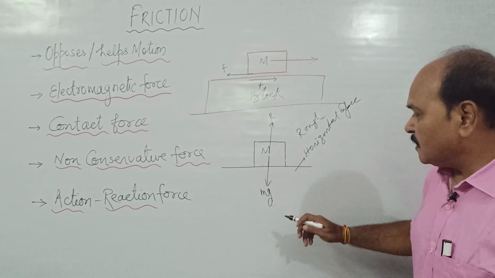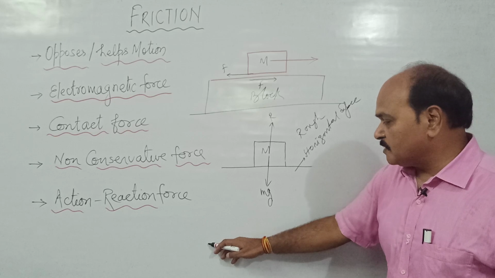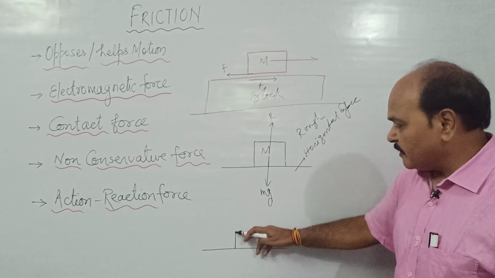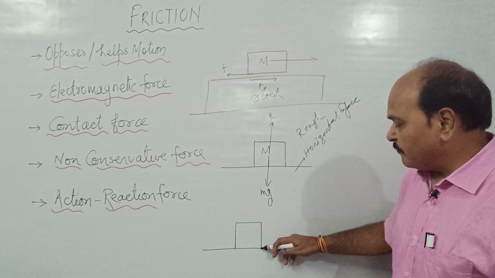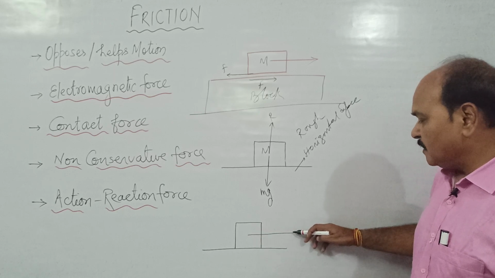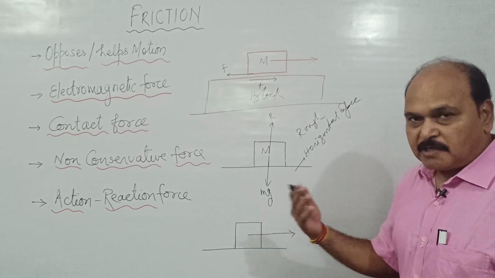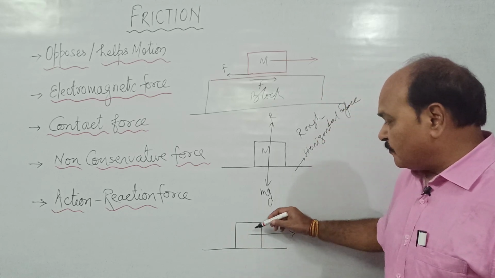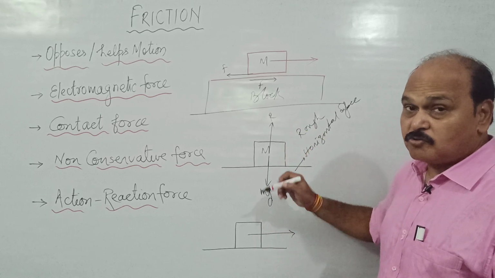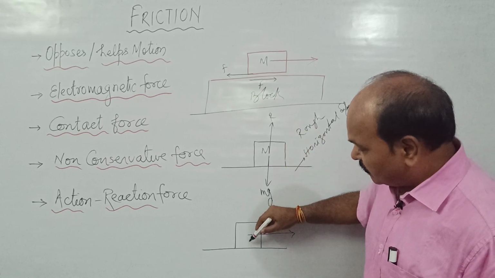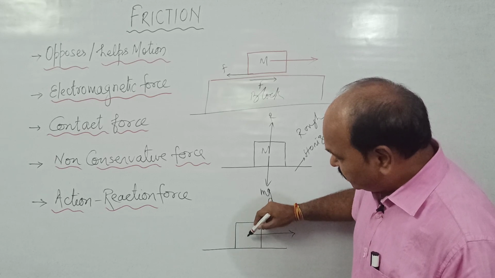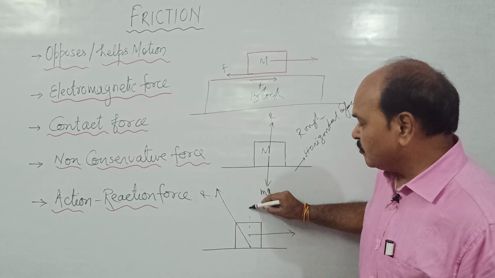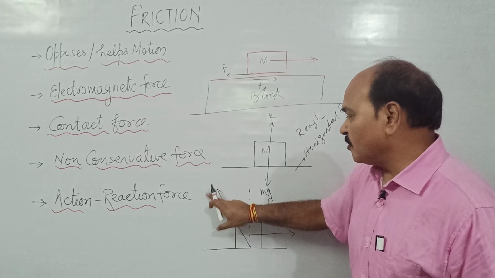But the moment we try to move a body along the surface by applying force in any direction, suppose we try to move the body in this direction, well, what happens? The contact force is no more along normal. Yeah, the contact force makes a certain angle from the normal, like this. It is inclined at a certain angle from the normal.